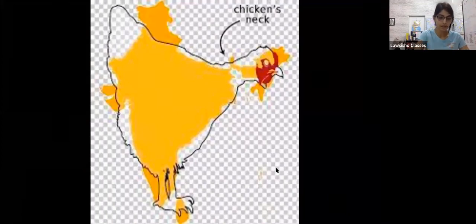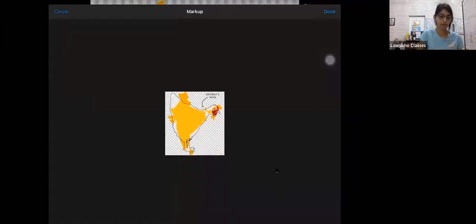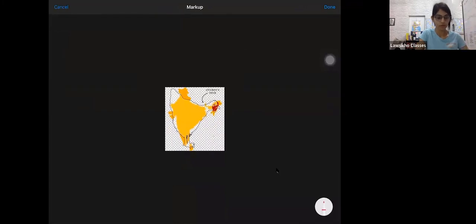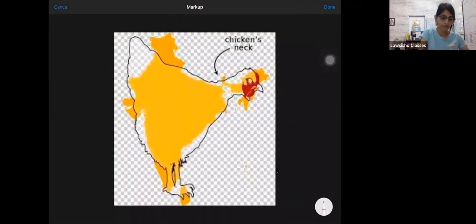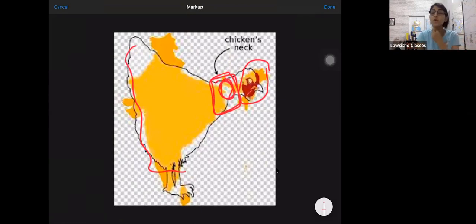Oh, that became even smaller. This part seems like the head of the chicken, the Seven Sisters part, and the rest. So this part is known as the chicken's neck. You have to remember which state is part of the chicken's neck, because it is so thin, so patla. It is also known as the Siliguri corridor.